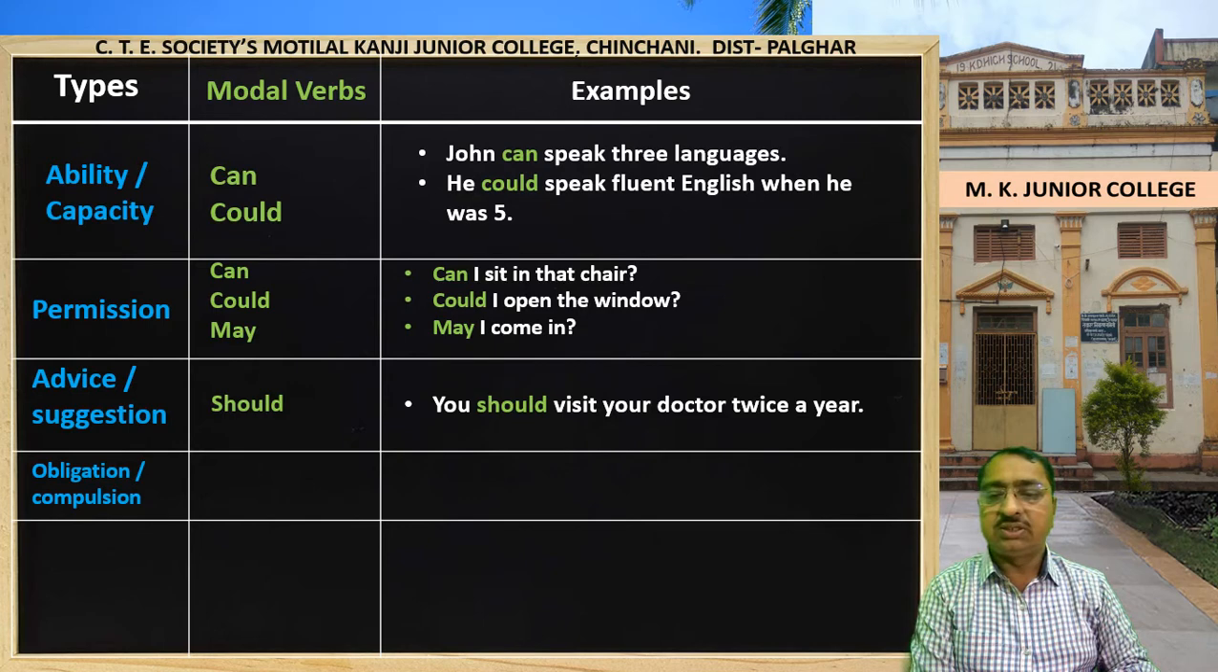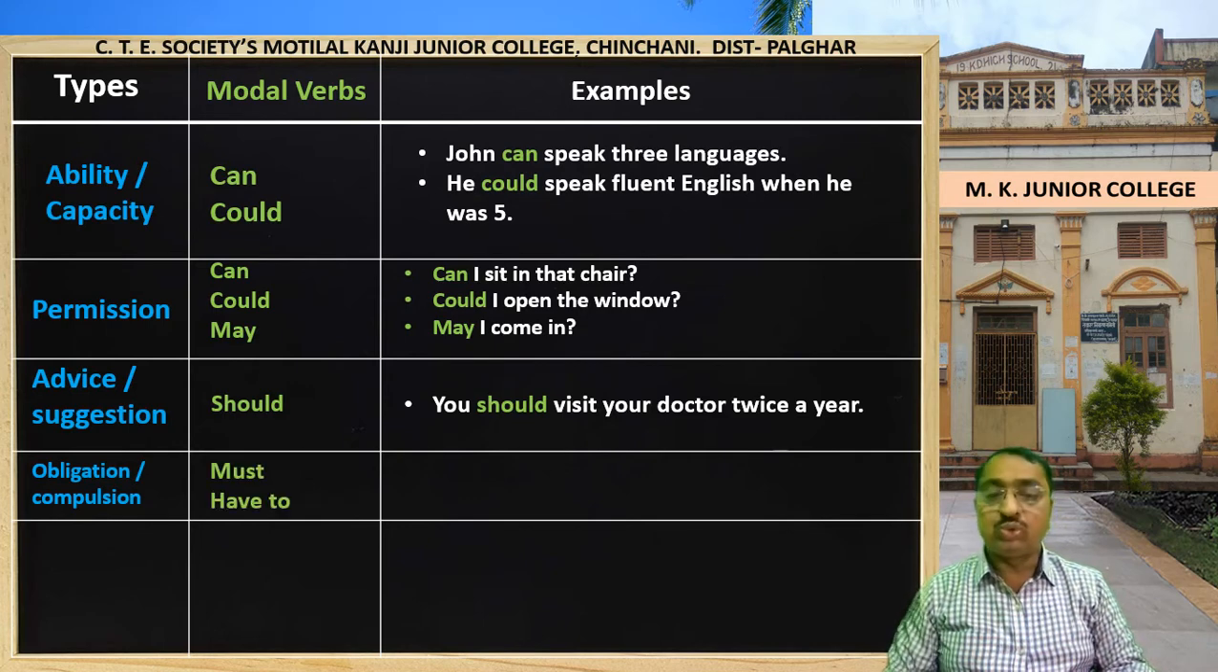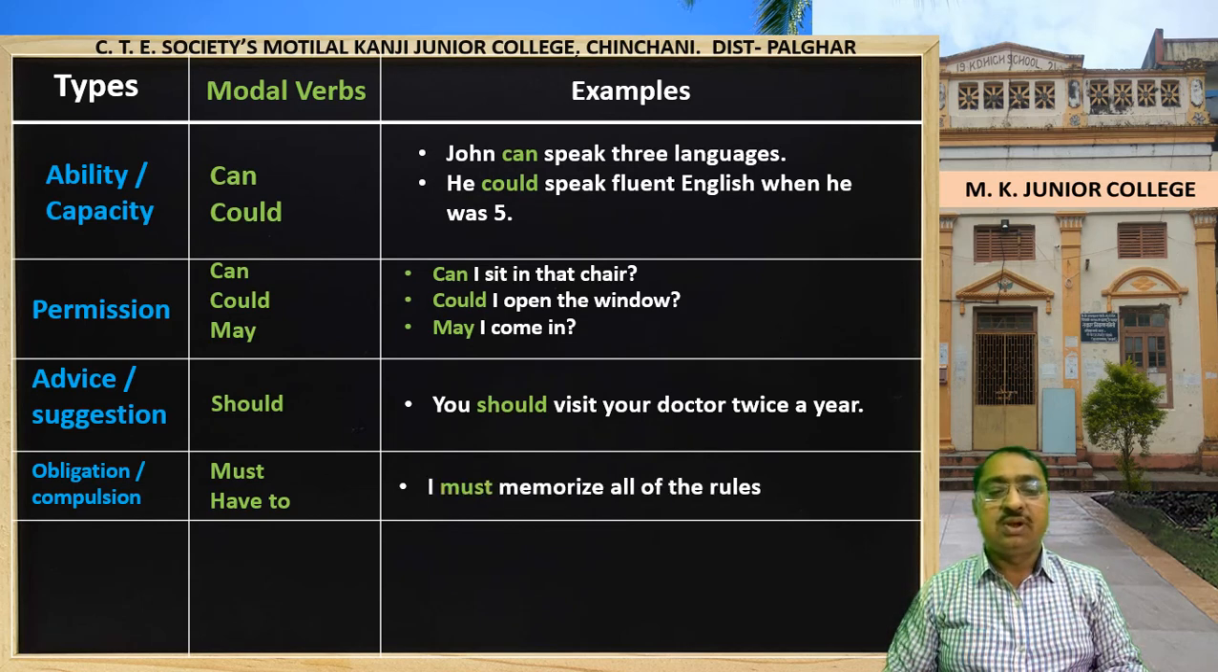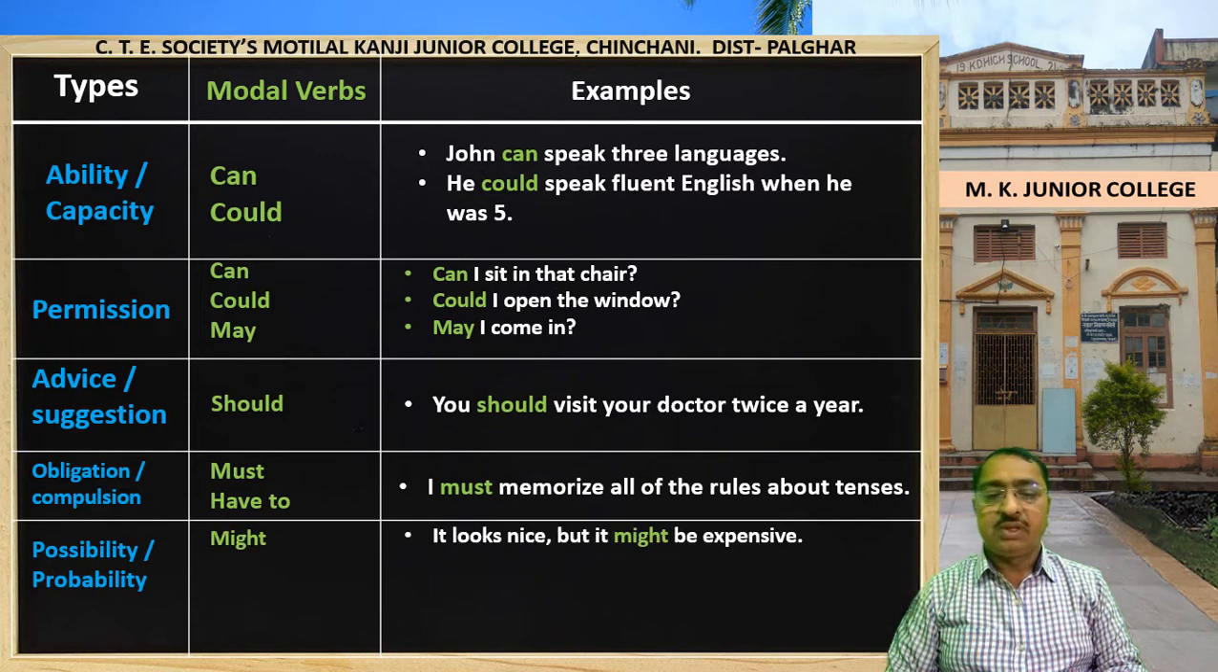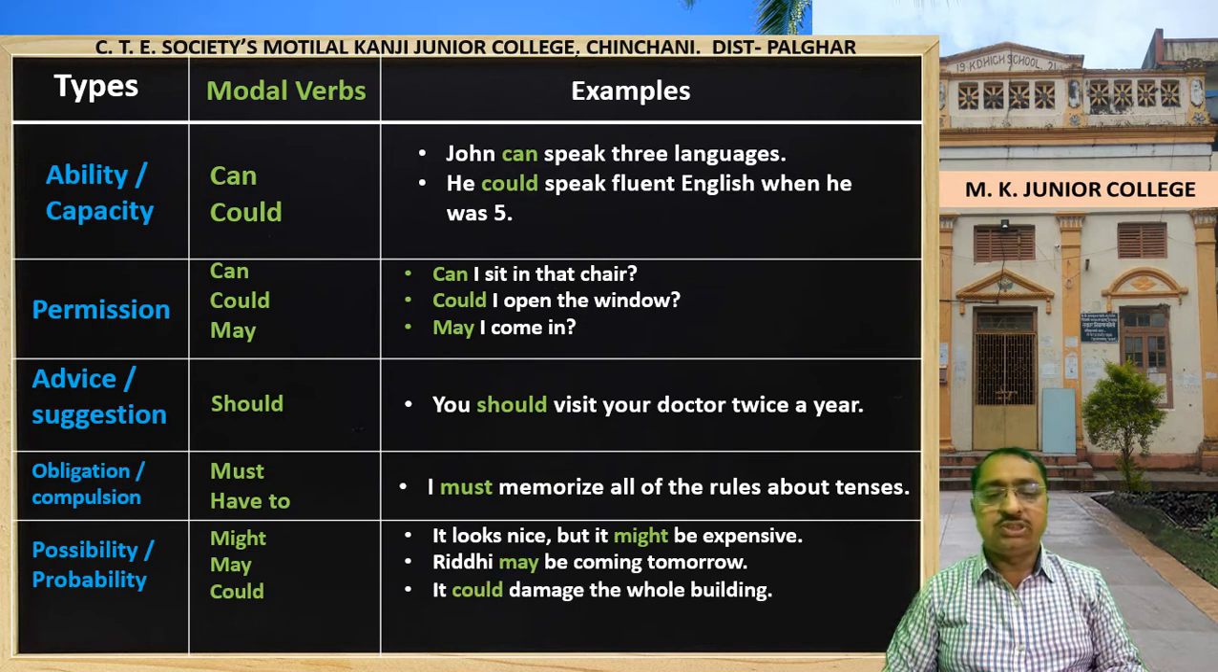Obligation or compulsion. Here must or have to, and examples are I must memorize all of the rules about tenses. Possibility or probability. Might. It looks nice, but it might be expensive. So might shows possibility. Then may. Riddhi may be coming tomorrow. Could. It could damage the whole building.